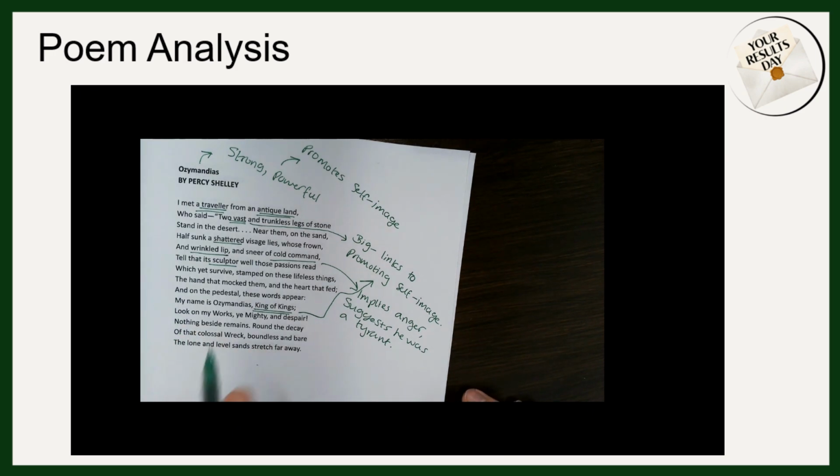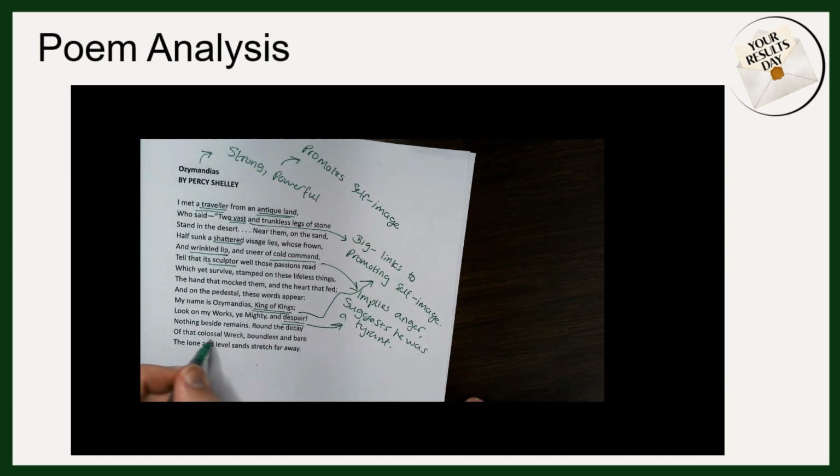Again, in the next couple of lines, where it says despair, this again might link back to him being a tyrant or being cruel with his power. He expects people to be scared of him. Our last couple of lines then, we notice that there's nothing else around the statue, and it's now referred to as being in decay.